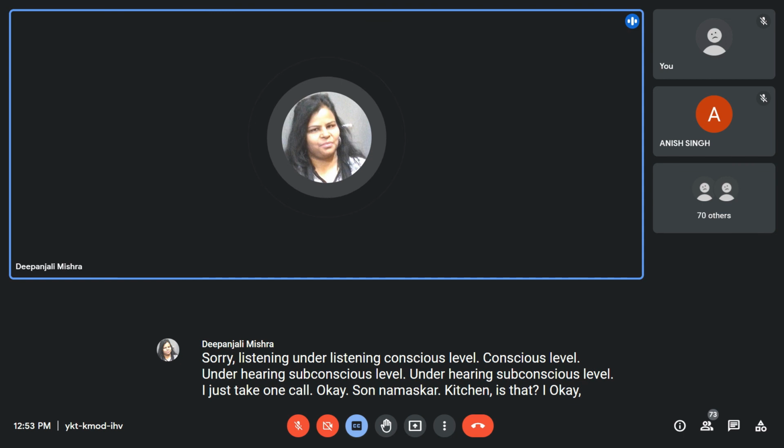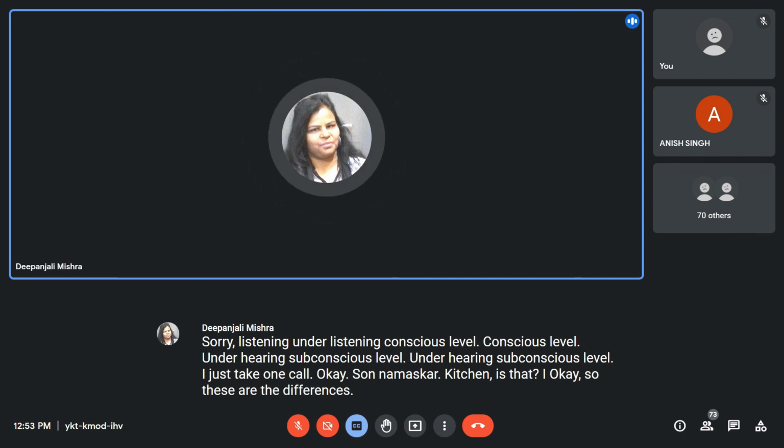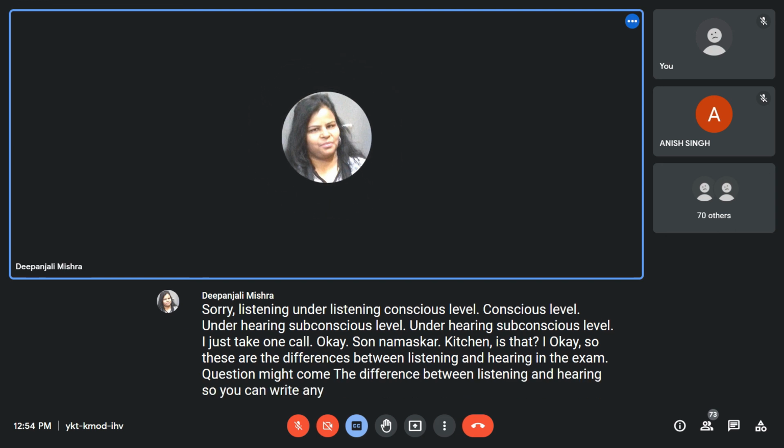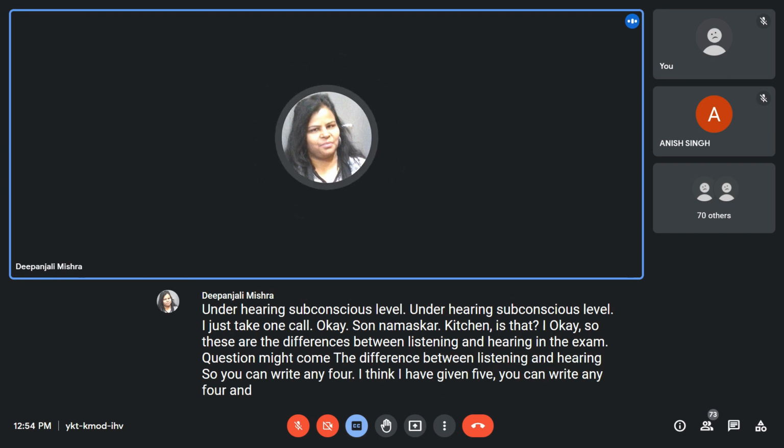Okay, so these are the differences between listening and hearing. In the exam, a question might come on the difference between listening and hearing. So you can write any 4. I think I have given 5. You can write any 4, and this might come in the form of a short question.